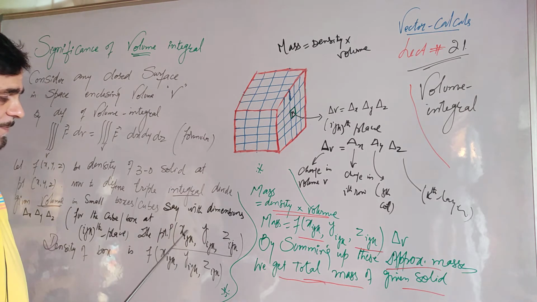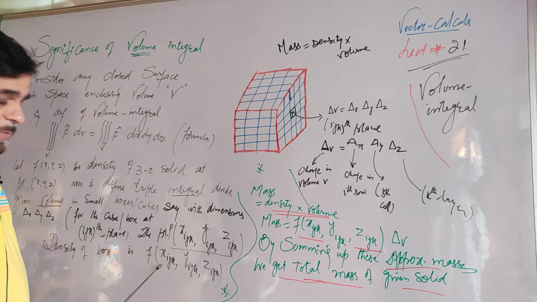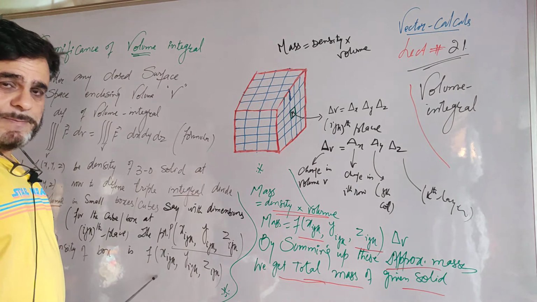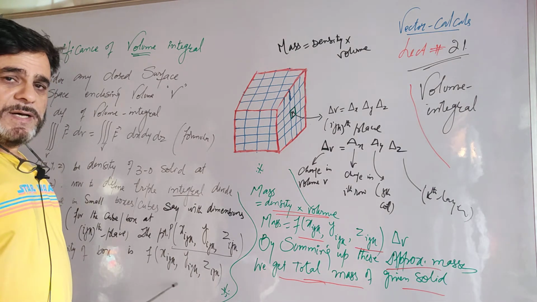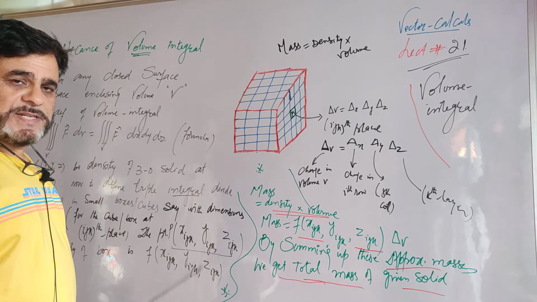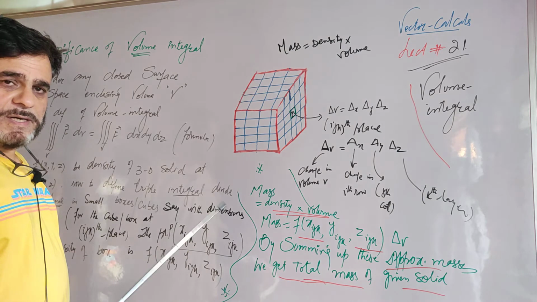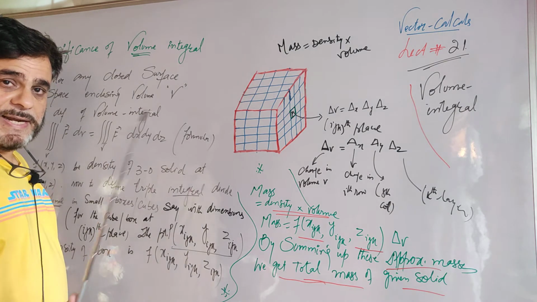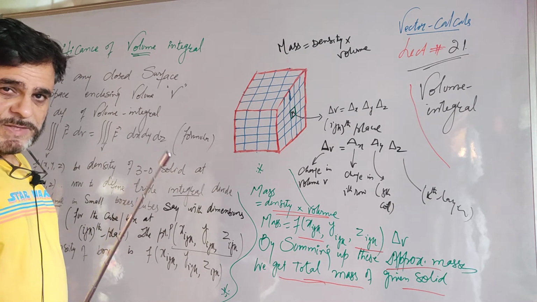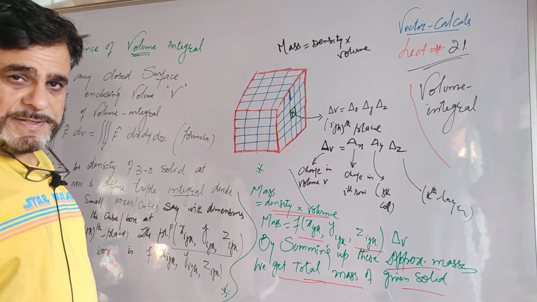When we find the value of the function at this point, I have told you that for every point on the volume, the value of the three variable function f of x, y, z at that point represents the density of the matter contained in the volume.